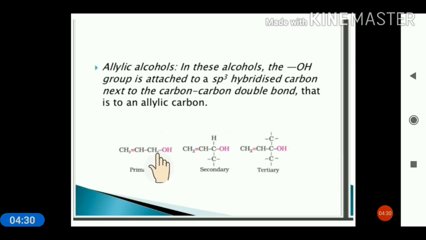See, the OH is attached to this carbon, which is sp3 hybridized, but its neighboring carbon atom is doubly bonded. In case of secondary, the carbon bearing OH is bonded with two other carbon atoms. So this carbon is secondary, but this neighboring carbon is doubly bonded, meaning this is the allylic carbon, and this is the example of tertiary.